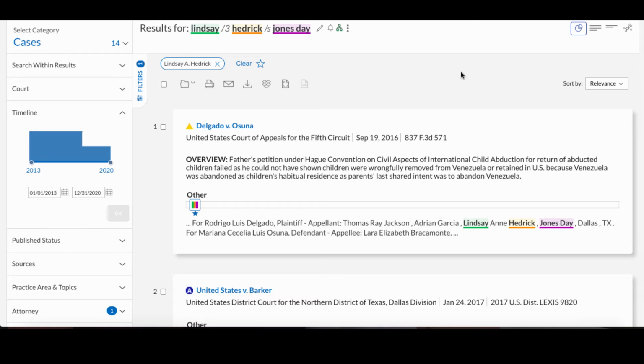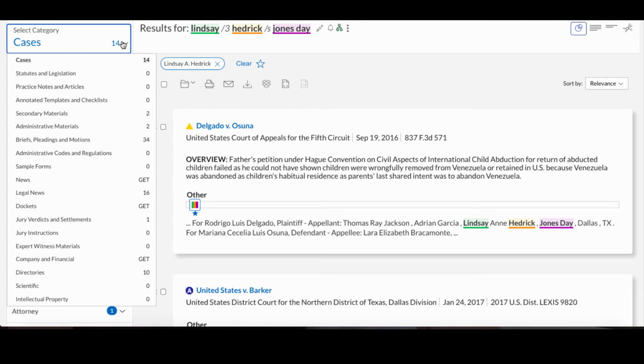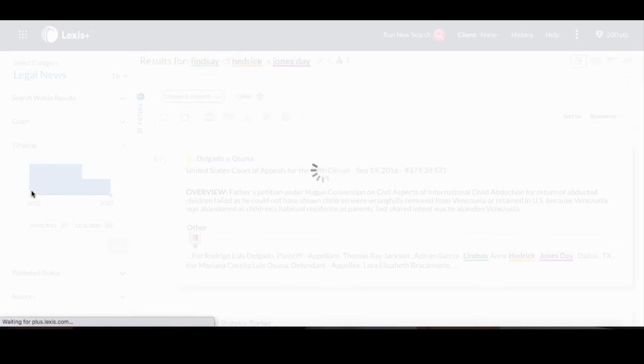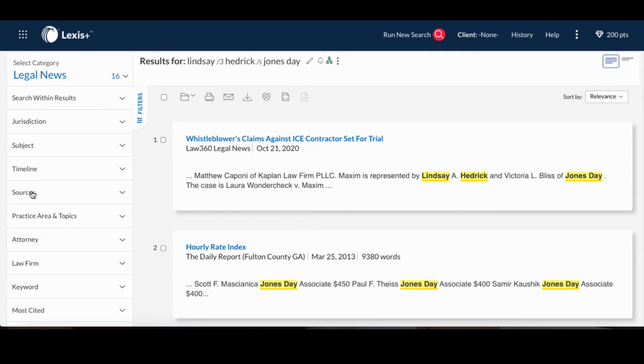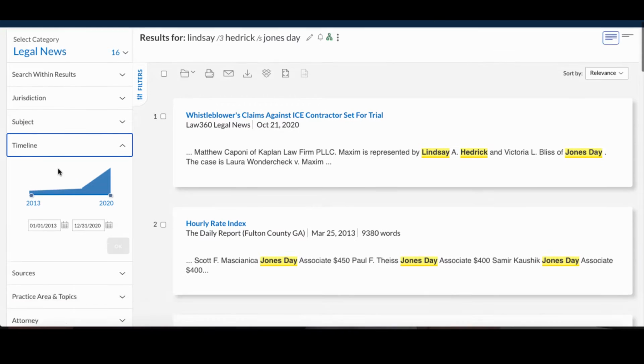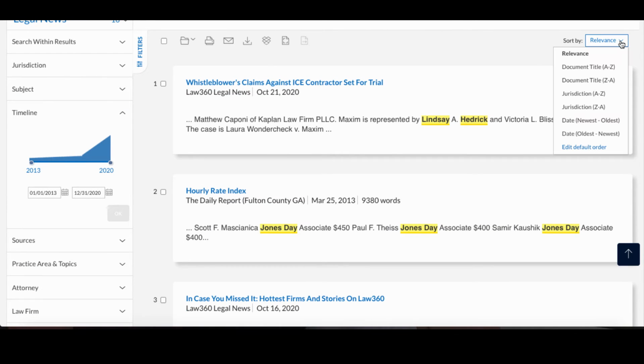You could continue your research using the same search to review additional categories of information, such as secondary materials like a law review or journal article that was written by or mentions your interviewer. You could also go ahead and take a look at briefs, news, legal news, or directories that mention your specific interviewer. I'm going to go ahead and click legal news. And here too, you would be able to sort according to timeline, or use sort on the right-hand side and click newest to oldest.